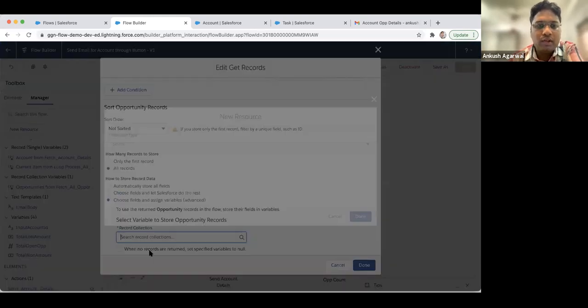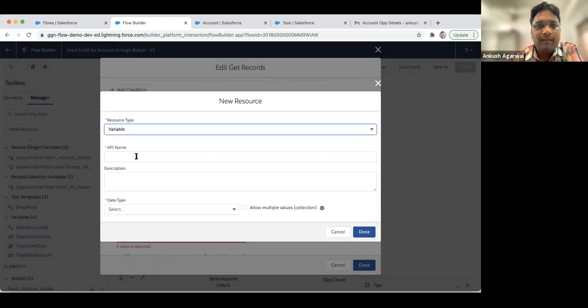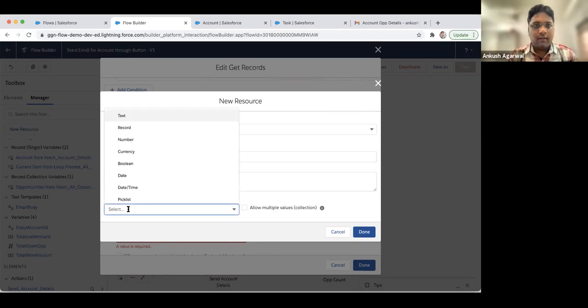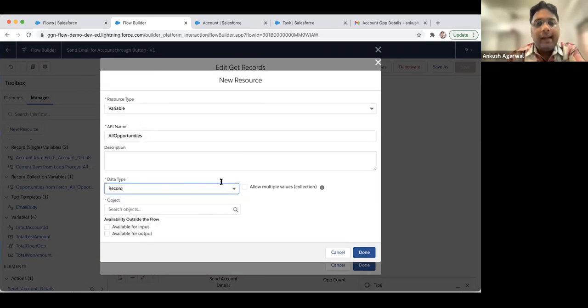So what you can do is create a new variable and name it all opportunities. You can select record over here, and since we are fetching multiple, we have to select allow multiple values.